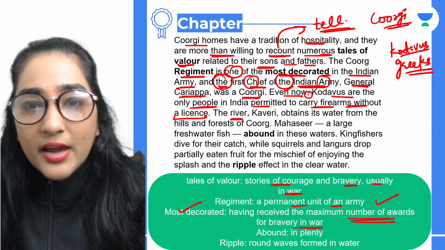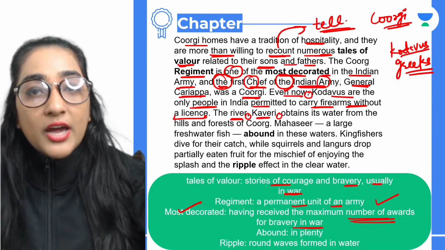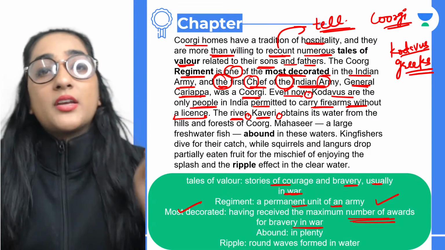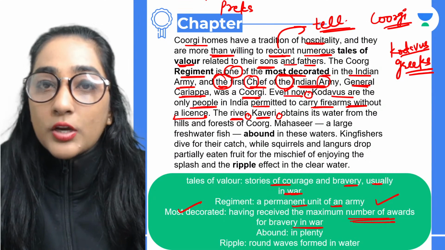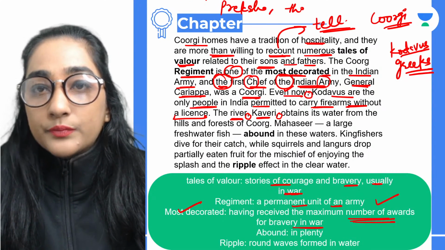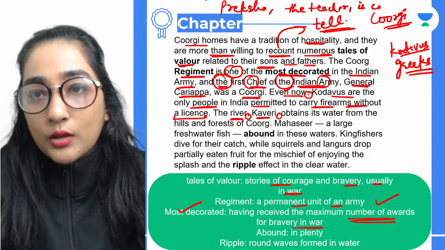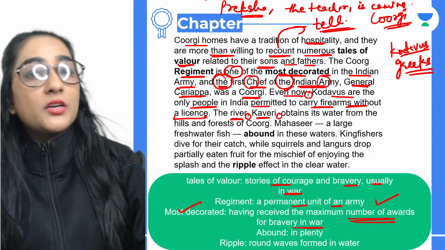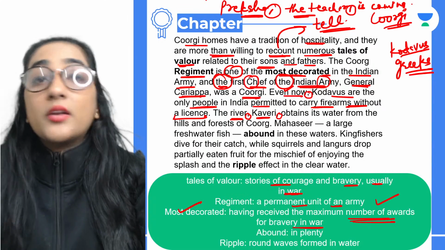So the river, guys, again comma and comma again, and in between we see the river. The name of the river is Kaveri. Here I want to tell you all, whenever you are writing something, for example, Preksha, the teacher, is coming. What did you do here, guys? You have given the description: who is Preksha? The teacher. You have kept it under commas, not inverted commas.